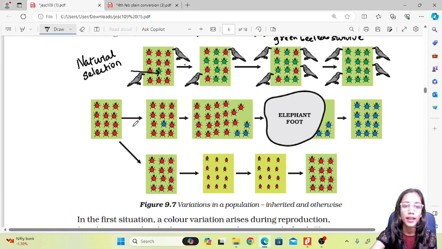Now in the second instance, again we consider the red beetles only. This time the variation in their color is blue. So it will be the same case. They will be eaten by the crows, but this time what happens is that an elephant comes, and the foot of the elephant kills most of the red beetles, and the blue beetles survive.